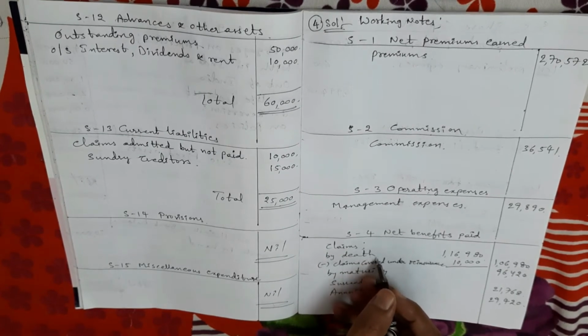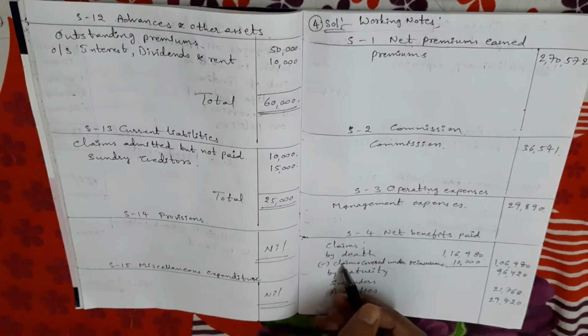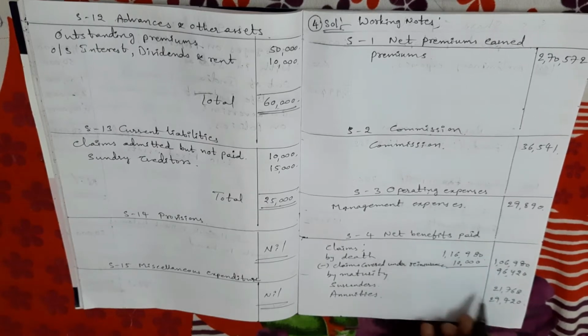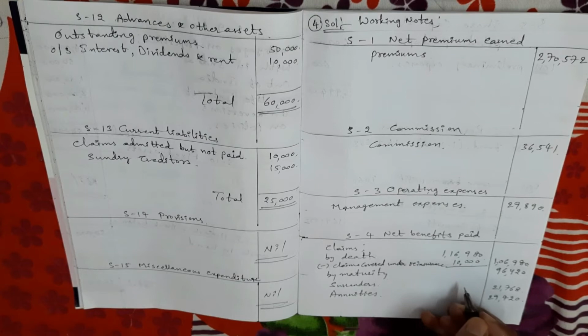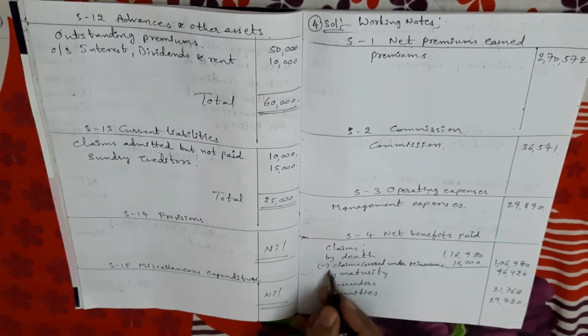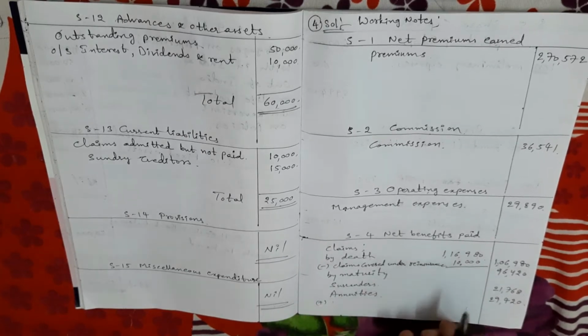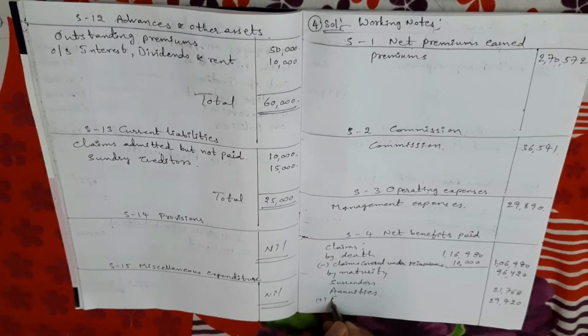Here 8,000 rupees we have to pay. The earlier amount we need not pay, so we deducted, and this amount we have to pay now, so we have to add 8,000 rupees. There is no place, so I'm taking it here as add. Actually we have to adjust here. Yes, further claims.